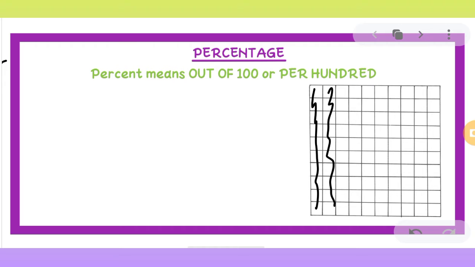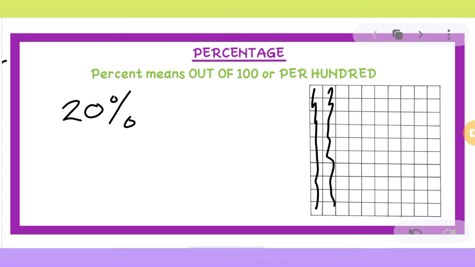So what can it be represented as? It can be represented as 20%. Now this is the symbol of percentage, one slanting line with two circles with it. Anything that is out of 100 can be represented as percentage. Like in this case, 20 boxes out of 100 boxes can be represented as 20%.